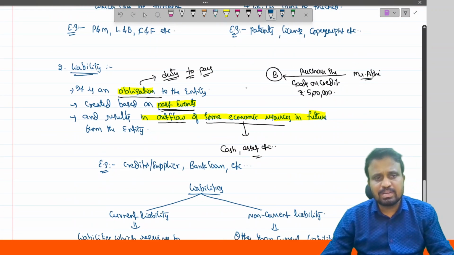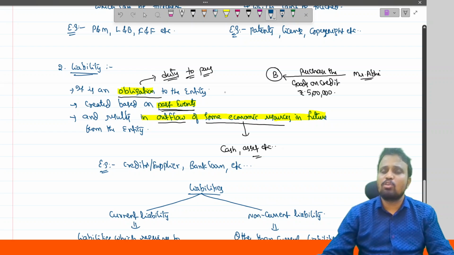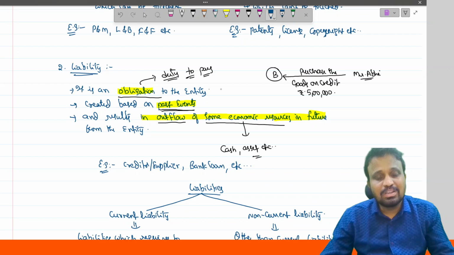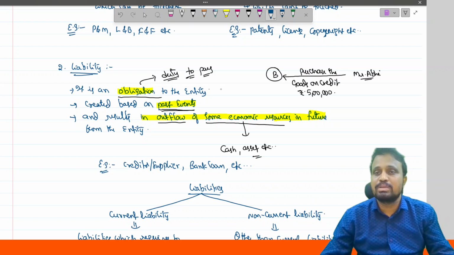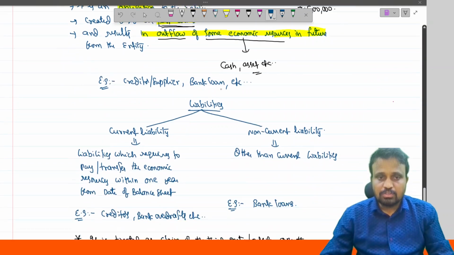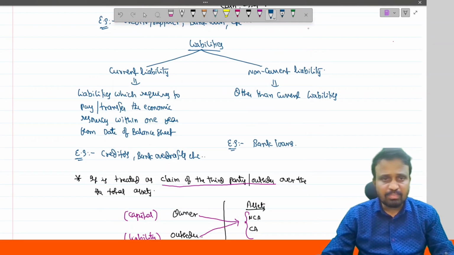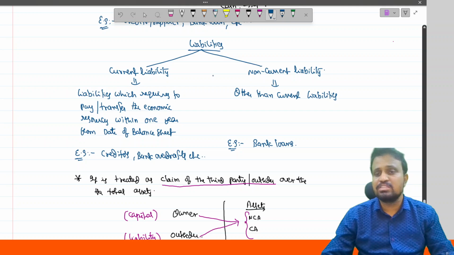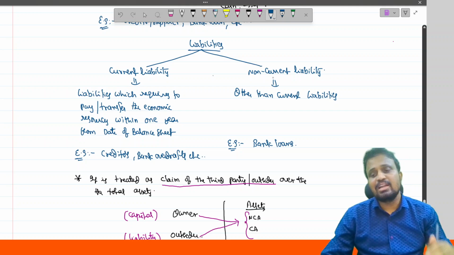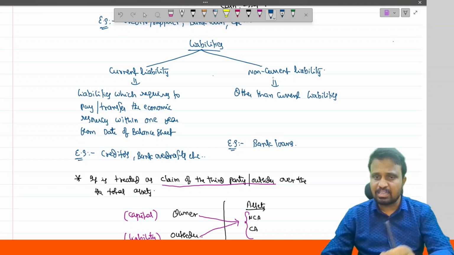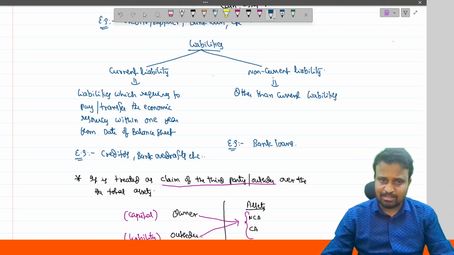We also discussed what is meant by liability. It is an obligation of the entity created based on past events and results in an outflow of economic resources from the entity in future. These are classified into two types: current liability and non-current liability. A liability which is required to be paid within 1 year is covered under current; other than that is non-current liability.